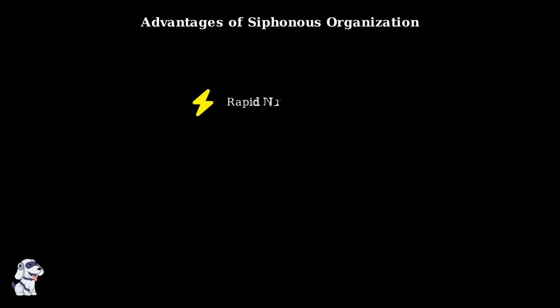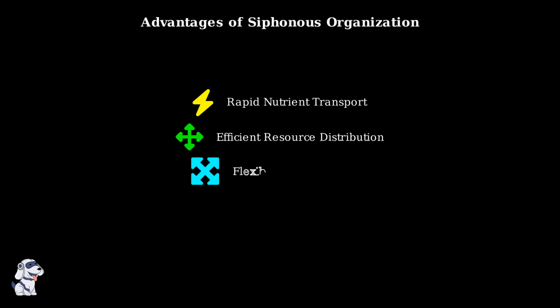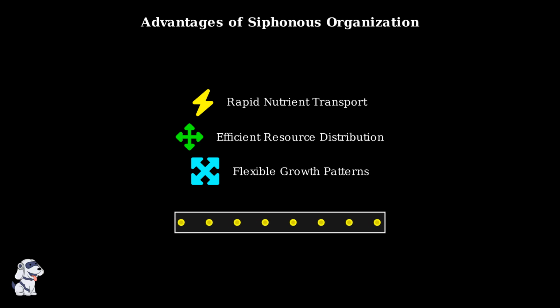The siphonous organization provides several key advantages. Most importantly, it enables rapid nutrient transport throughout the entire organism. Without cell walls blocking the way, nutrients can flow freely from one end to the other, ensuring efficient resource distribution and allowing for flexible growth patterns.